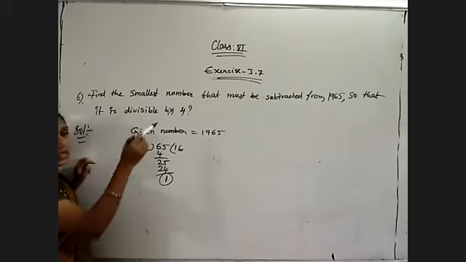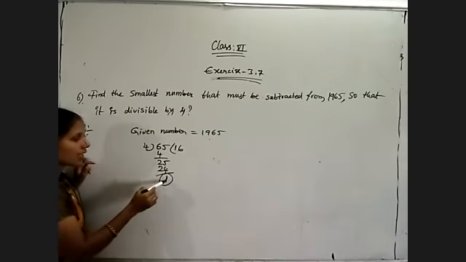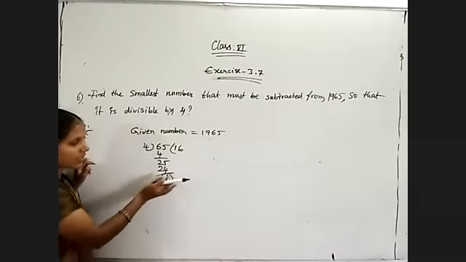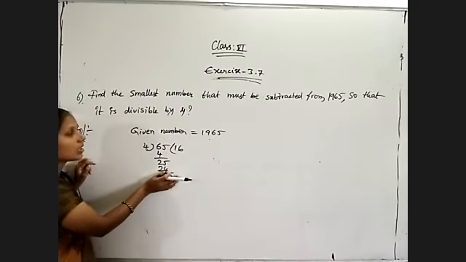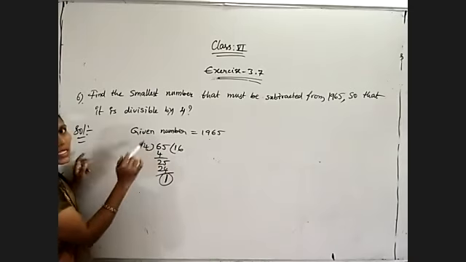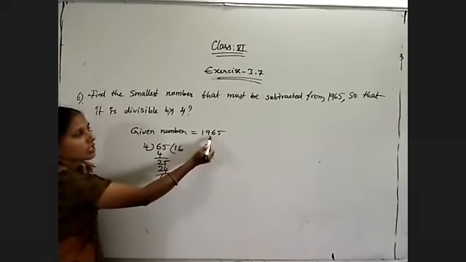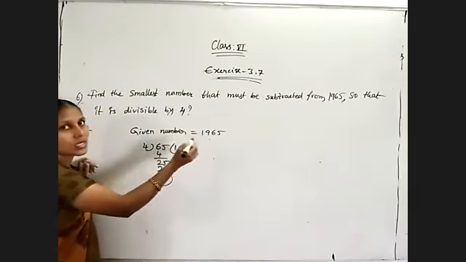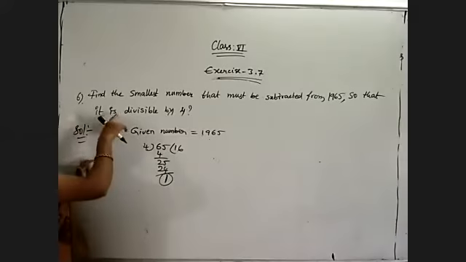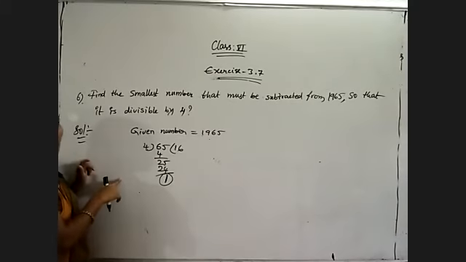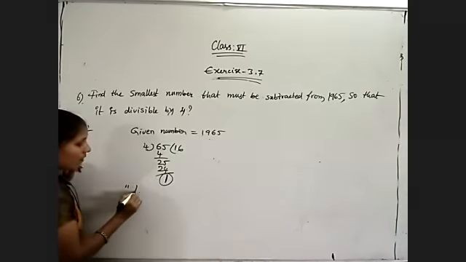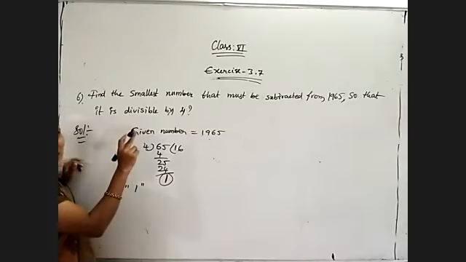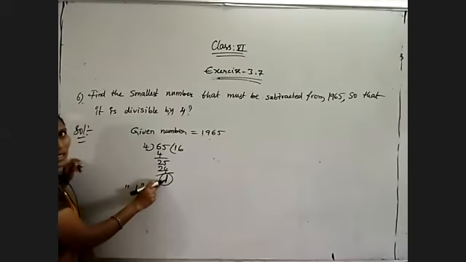But they are asking to subtract. If we remove this remainder, whatever remainder is there, then that gives the nearest smaller number which is divisible by 4. That is 1965 minus 1, 1964, is exactly divisible by 4. Understood? So when subtraction is given, directly remove the remainder.